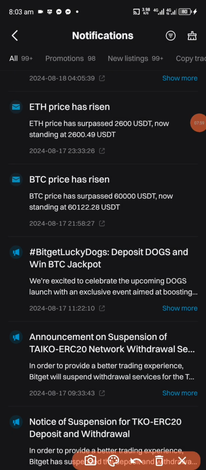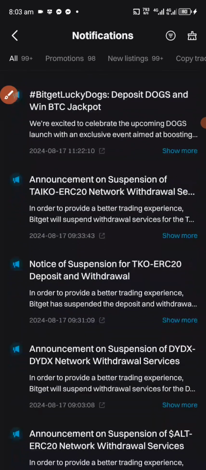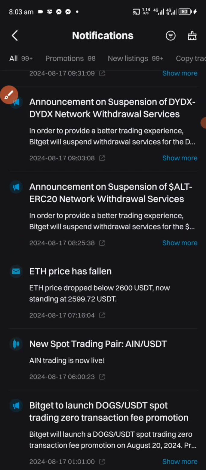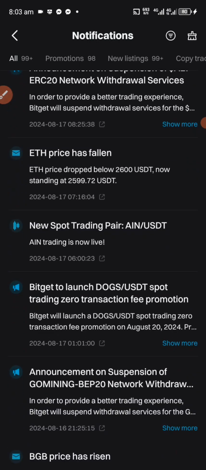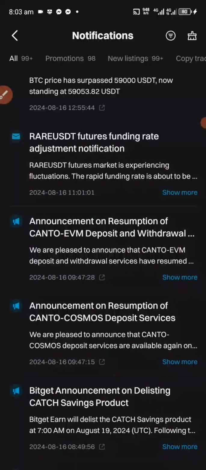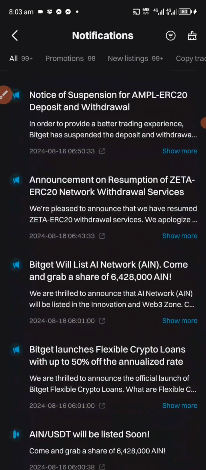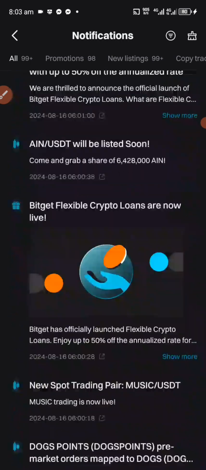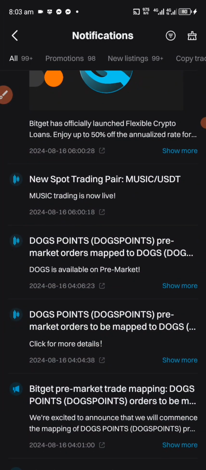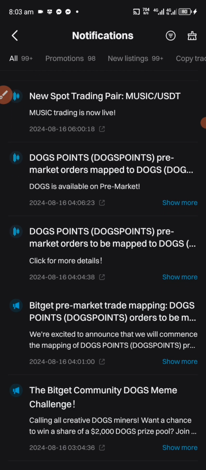So it seems that link is not clickable, but I've seen it here. If you scroll down, you are going to see it. Deposit DOGE and win BTC jackpot. That's the first one. Let's look for the second one. Just scroll down. If you can't, you might not find it in time. These are where it was being listed.